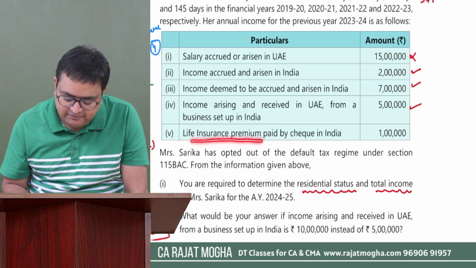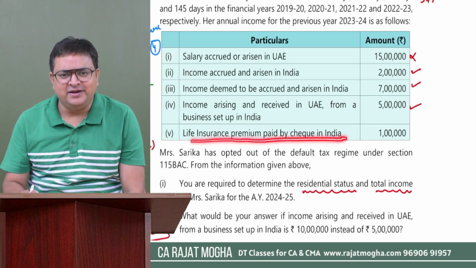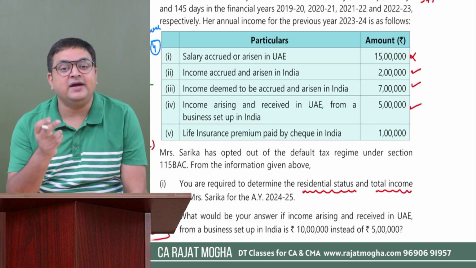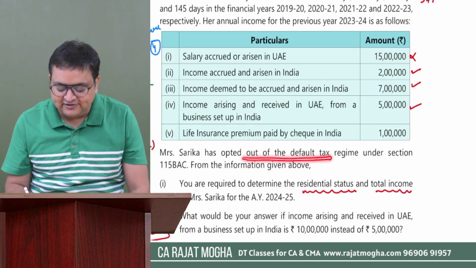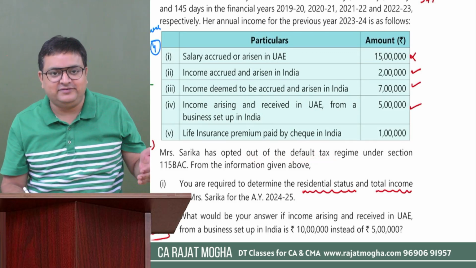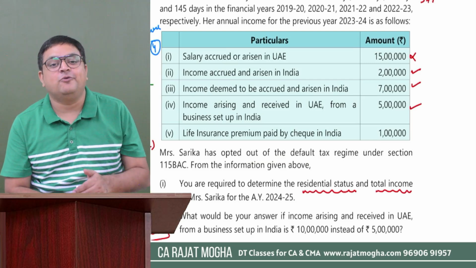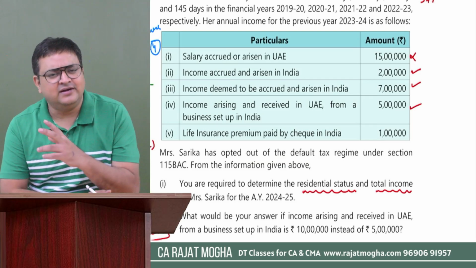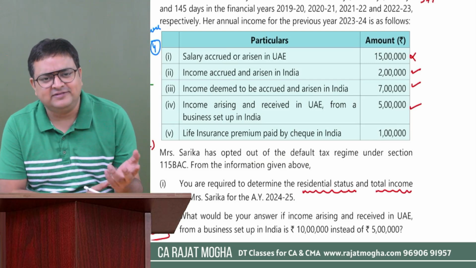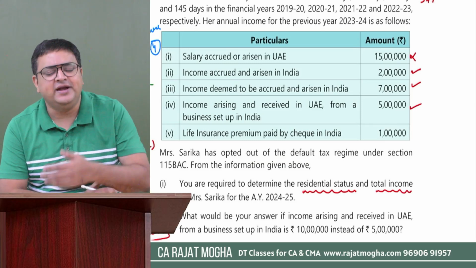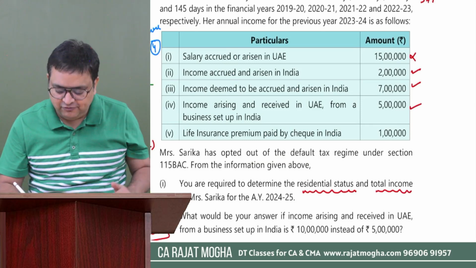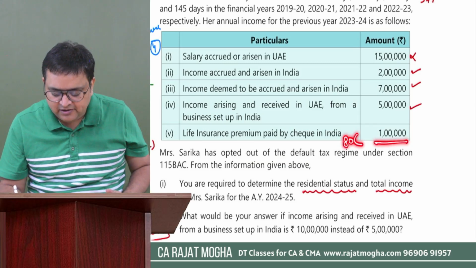Life insurance premium paid by check in India. This is not an income, this is an investment, and you can take an 80C deduction. Why? Because they have mentioned that the assessee has opted out of the default tax regime. So we understand that if the assessee has opted out of the default tax regime, there is no restriction in Chapter 6A, they can take any deduction available to them from 80C to 80U. So 80C would be available to them, 1 lakh rupees.